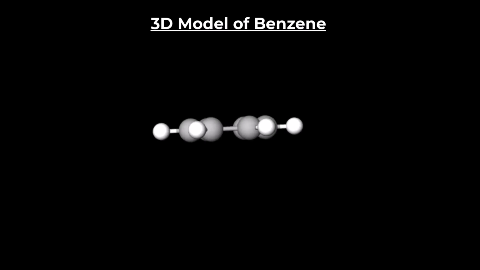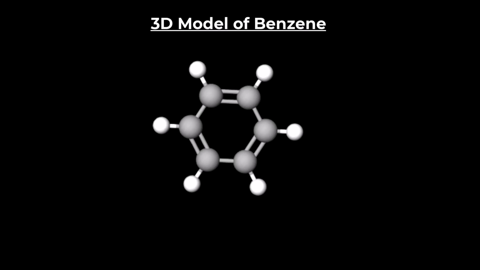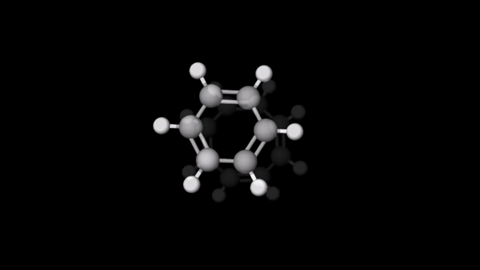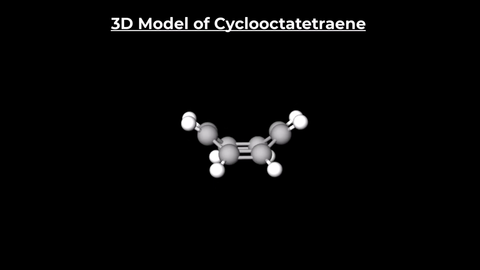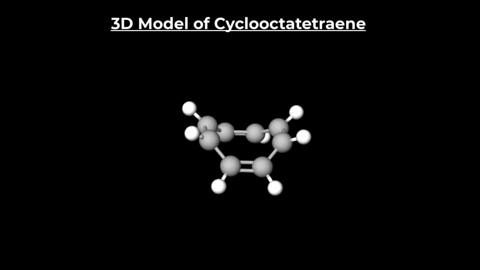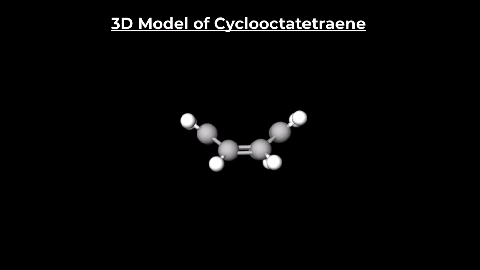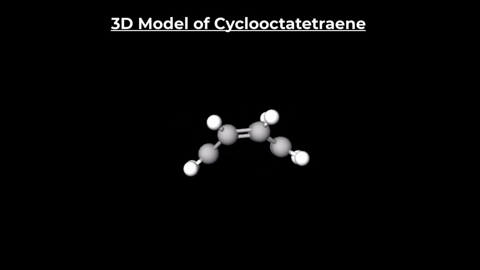If I draw a single line through, you will see that it cuts through the whole benzene molecule. Let's contrast that against another molecule, cyclooctatetraene, which happens to be non-planar. If we view this molecule from the side, you realize that it is not planar because it is not flat. Some of the atoms stick out from the plane. And if I draw a single line through, the line doesn't cut through all the atoms present. So that is what it means when we say a compound is planar or non-planar by looking at the 3D model.